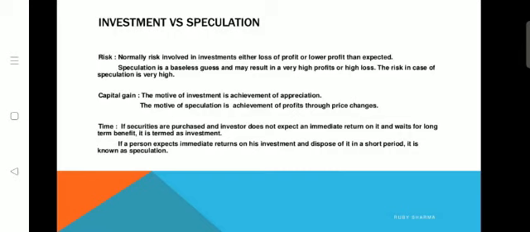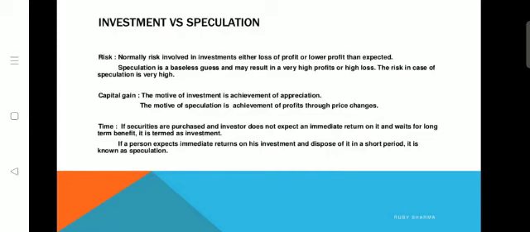But if the person expects immediate returns and disposes of the same securities in a short period, it is known as speculation. Speculation is nothing but making huge investment activities only for a short period, earning profit through price changes.